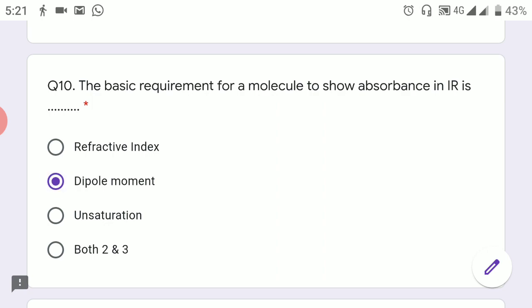The majority of you ticked option 4, both 2 and 3. Indeed, unsaturation has some effect in IR, but it is not the fundamental requirement. There are many other compounds which don't have unsaturation, but still show IR absorption bands.